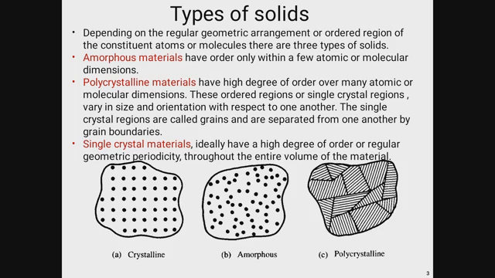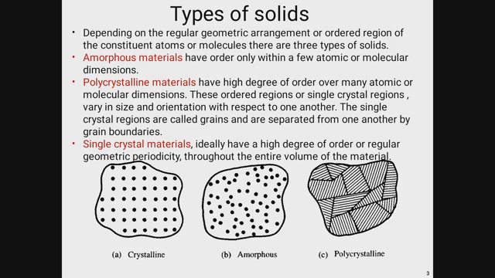Second one is polycrystalline material. Polycrystalline means having a high degree of order over many atomic or molecular dimensions. These ordered regions are single crystal regions, which vary in size and orientation with respect to one another. And the last one is the single crystalline material. They have a high degree of order or regular geometric periodicity throughout the entire volume of the material.